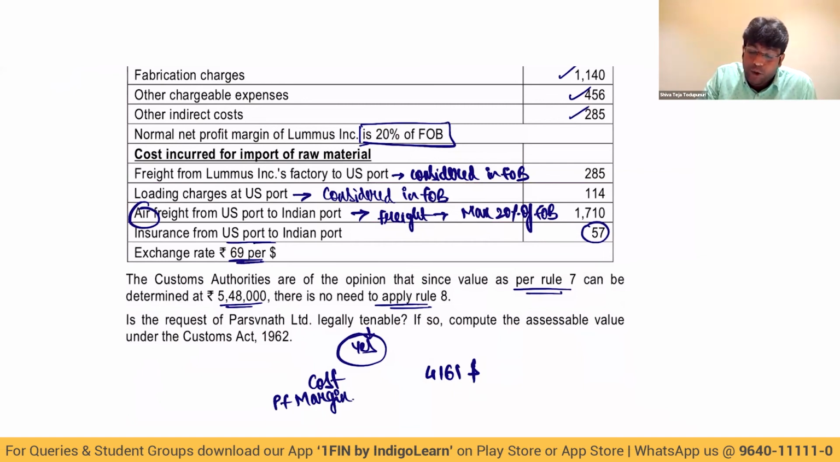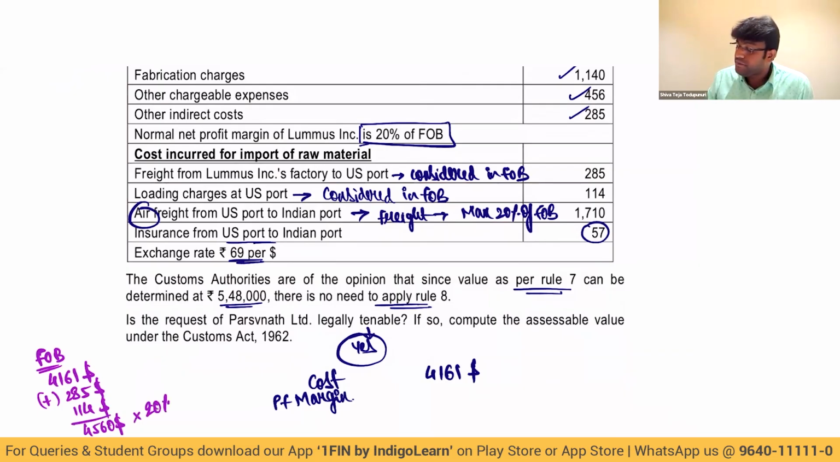Other side, let me do the working of FOB, my dear friends. What is my FOB? $4,161 plus $285 plus $114. $4,560. On that, 20%. So what is the cost, my dear friends? So let me calculate once again. Hold on. So what is the total cost?